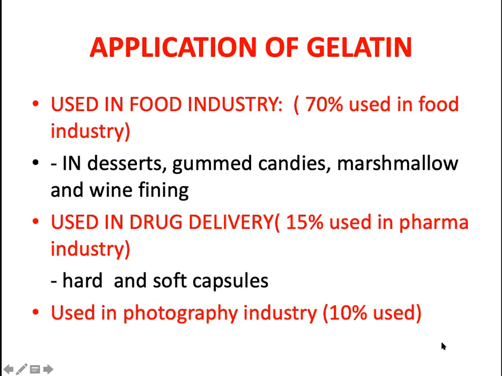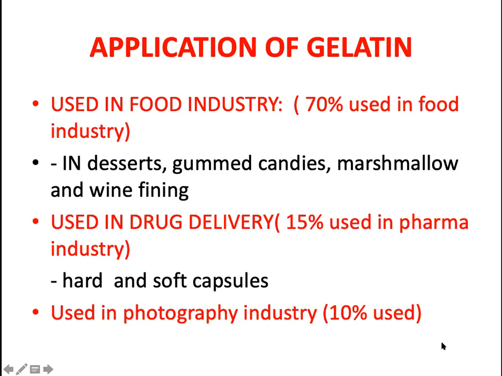It is also used in the pharmaceutical industry. So 15% of the total produced is used in the pharmaceutical industries, basically in the production of capsules. Even in India, in Kerala, the Nitta Gelatin is one of the companies which is a pioneer in the world market, involved in the production of gelatin for capsules.